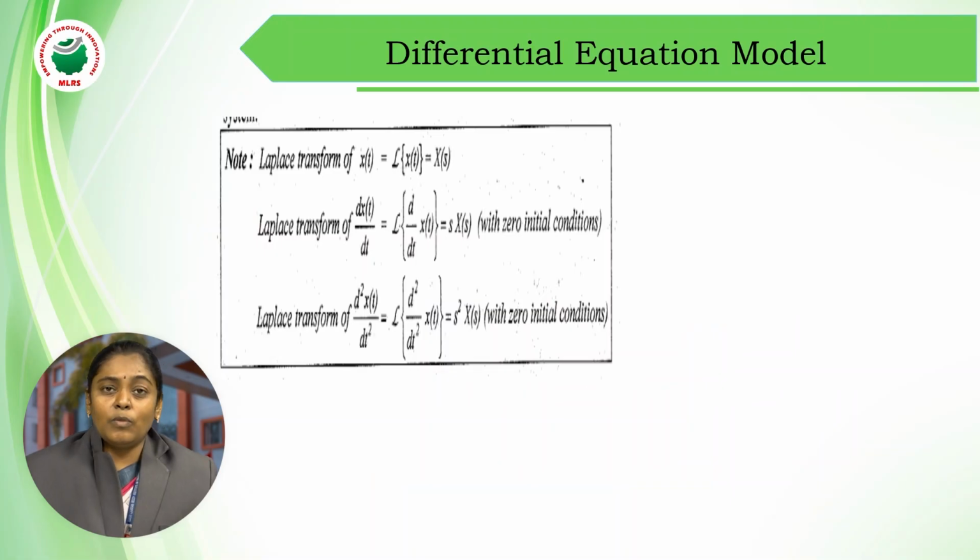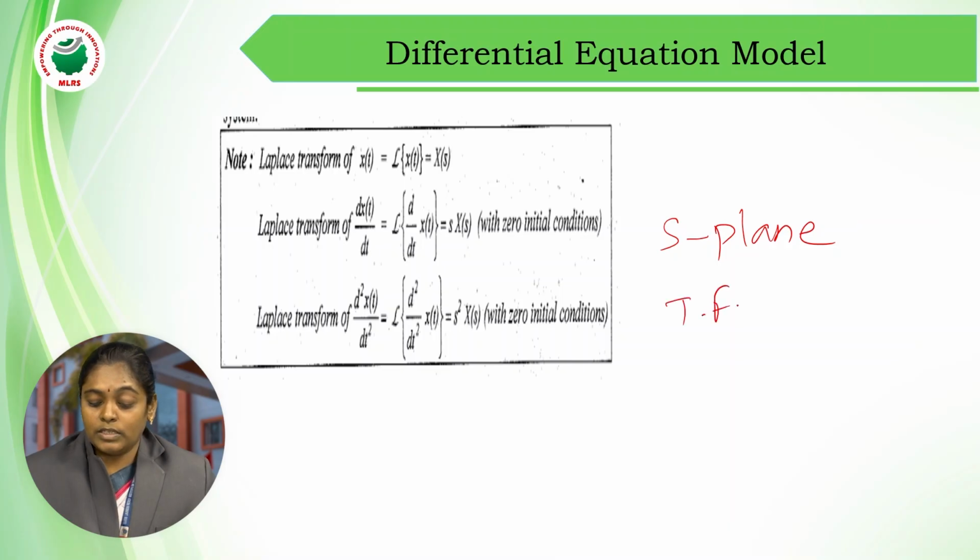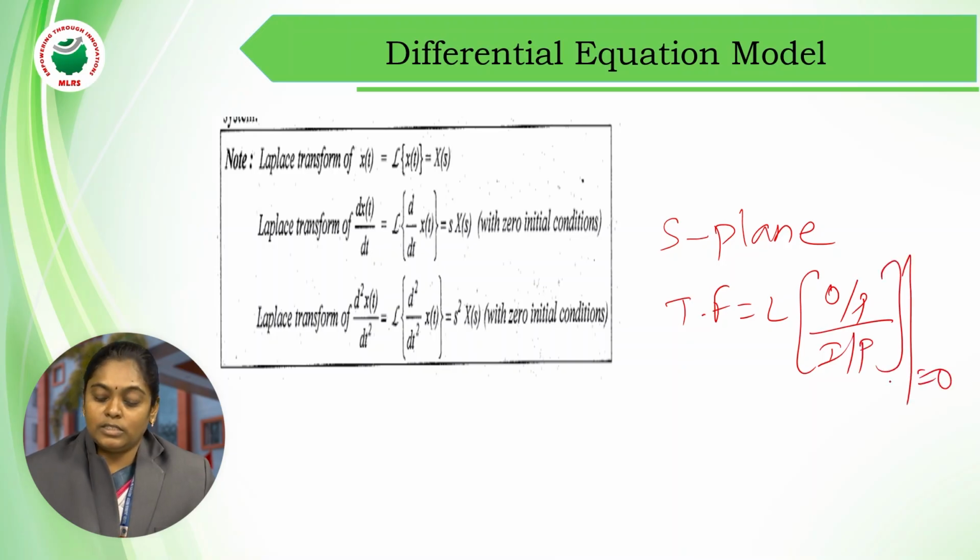So here the next model is nothing but a transfer function model. As I told you, in a transfer function model, I need to represent the complete equation in terms of S. That is, the transfer function is the Laplace transform of output by the Laplace transform of input, assuming the initial conditions as 0.